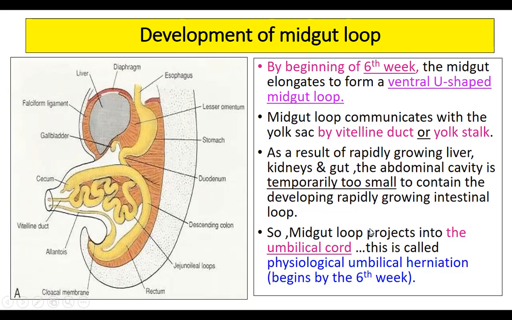So the midgut loop projects into the umbilical cord. So it will project. This is called a physiological umbilical hernia. So all the intestines will come out as the physiological umbilical hernia. So this begins at the 6th week.